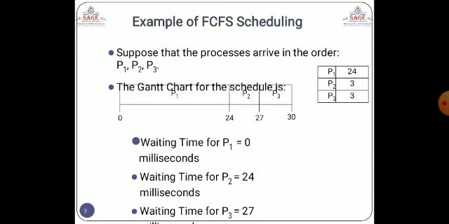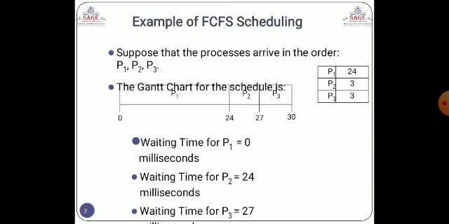So what is the initial time of P3? P3 is 27, and after execution it will use 3 milliseconds and terminate at 30 milliseconds. Okay, so this Gantt chart should be prepared. Now we are going to calculate the waiting time of P1.